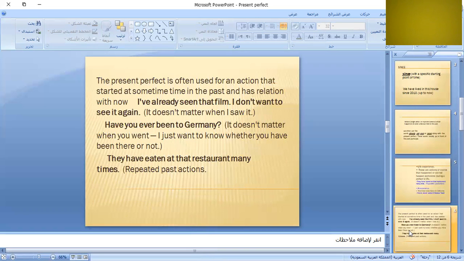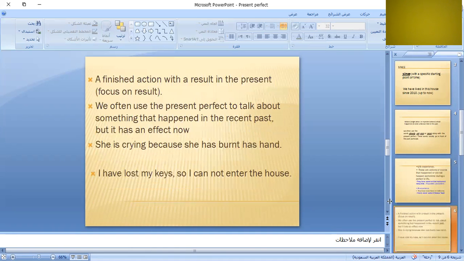Okay, the present perfect of often. Okay. Also, we use the present perfect to refer to an action which happened, and it is complete now, but it has a result now. We are focusing on the result, and we use the present perfect to refer to the complete action.